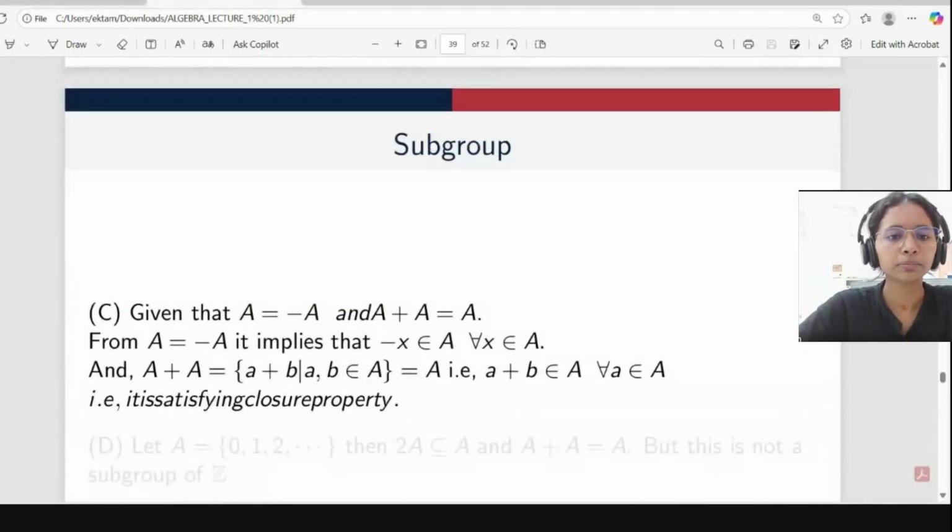So for option number C, we have given that A equal to minus A and A plus A equal to A. So from A equal to minus A, we can claim that we will get inverse, and from A plus A equal to A, it will satisfy the closure property. So from the explanation of option A and B, we can directly say C is true. C is the correct option.